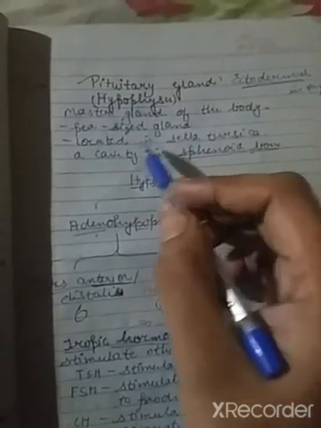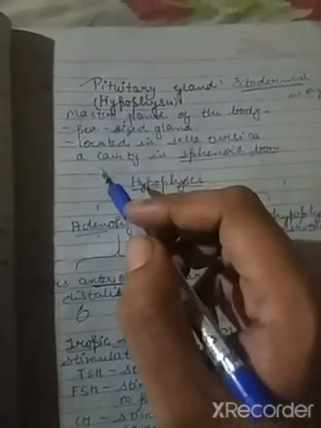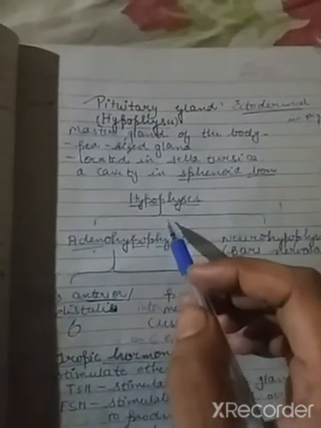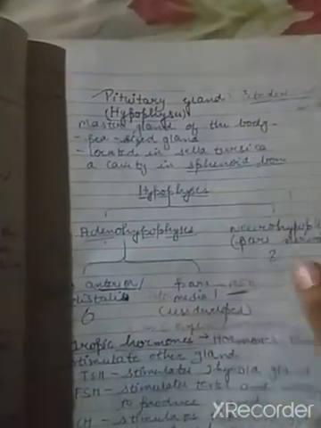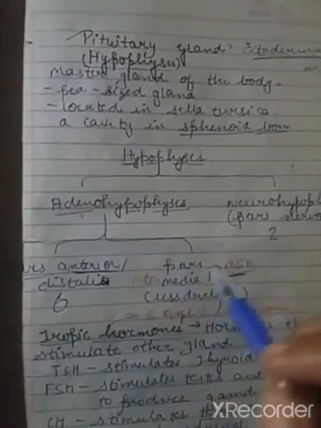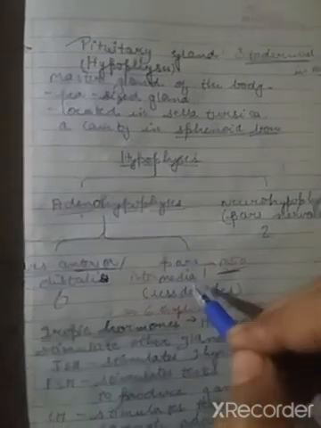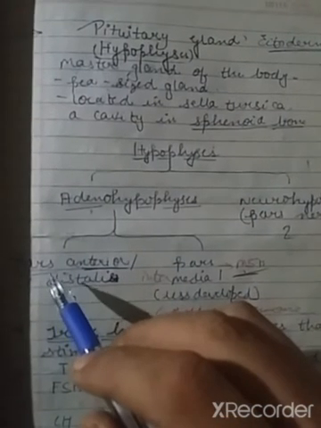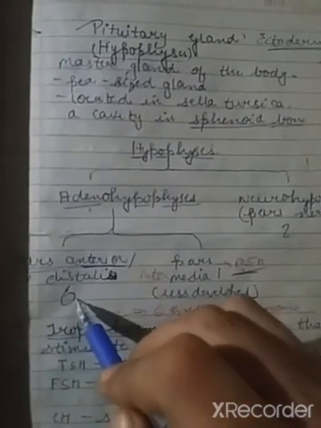It is pea-sized, located in the sella turcica, a cavity in the sphenoid bone. Hypophysis is divided in two parts, adenohypophysis and neurohypophysis. Adenohypophysis is divided in two parts, pars intermedia, which releases one hormone, MSH, and pars anterior, or pars distalis, which releases 6 hormones.